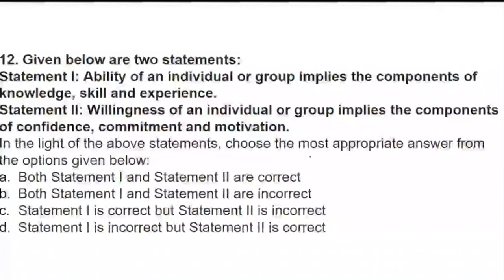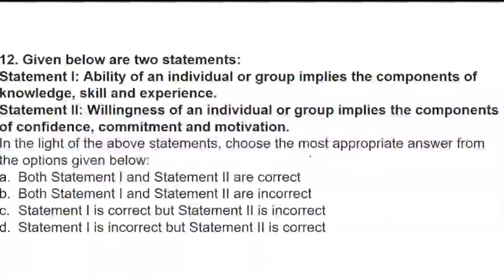Now let's go to question number 12. It is a statement question. We have to read both the statements and understand which statement is correct, which is incorrect, or whether both are correct or both are incorrect. Statement 1 says the ability of an individual or a group implies the components of knowledge, skill and experience.